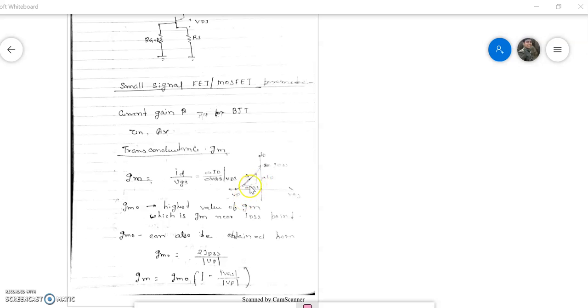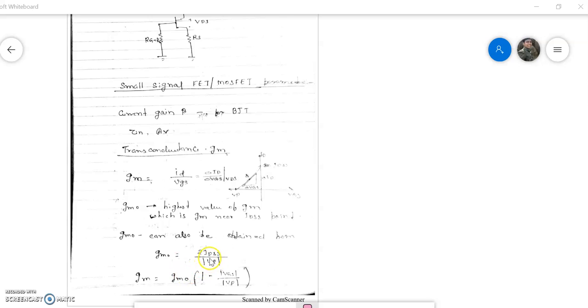Change in drain current upon change in gate to source voltage, with respect to VDS, is called the slope of this graph, and the slope of this graph is the transconductance, in which GMO is the highest value of the transconductance. Another formula to calculate GMO is 2IDSS upon Vp, where IDSS is the maximum drain current when VGS equals 0.